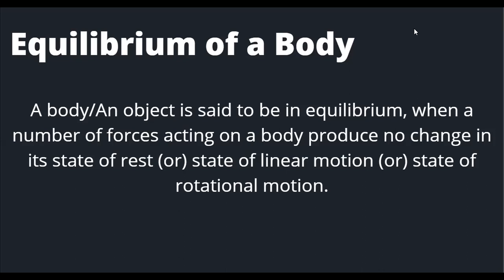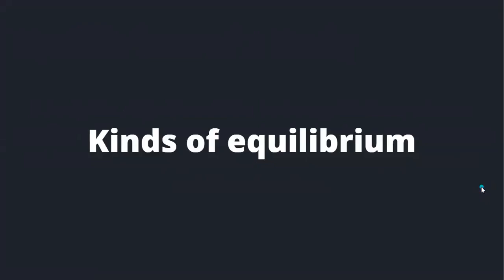We defined equilibrium of a body with this definition: a body or an object is in equilibrium when the forces acting on the body do not produce any change, and the body tends to remain in the same state. For example, if the body is at rest, it stays in the state of rest. If the body is in linear motion, it continues in linear motion. Then one has to explore the kinds of equilibrium.